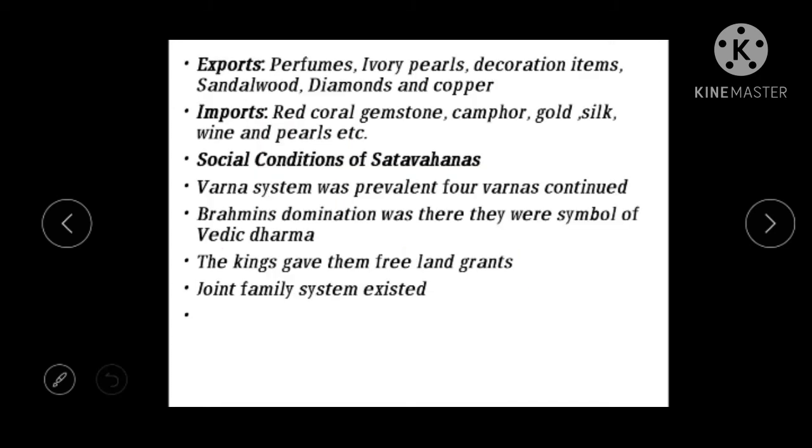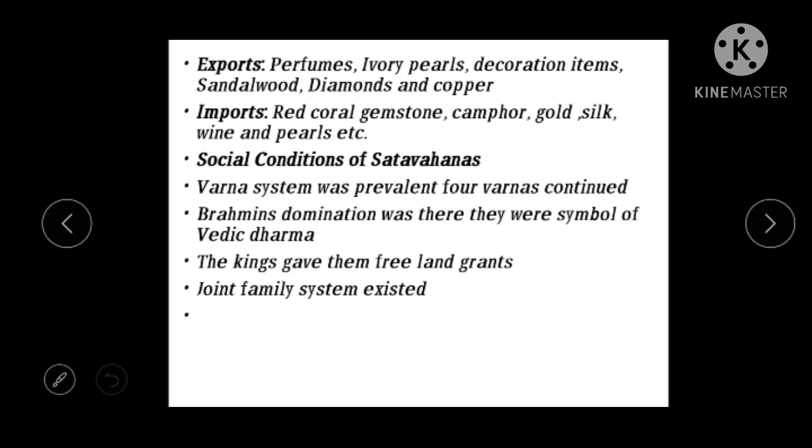So there used to be trade taking place. Since there were many ports, trade always used to take place. What items were exported and imported? What items were exported from the Satavahana Empire, and what things were imported into the empire?